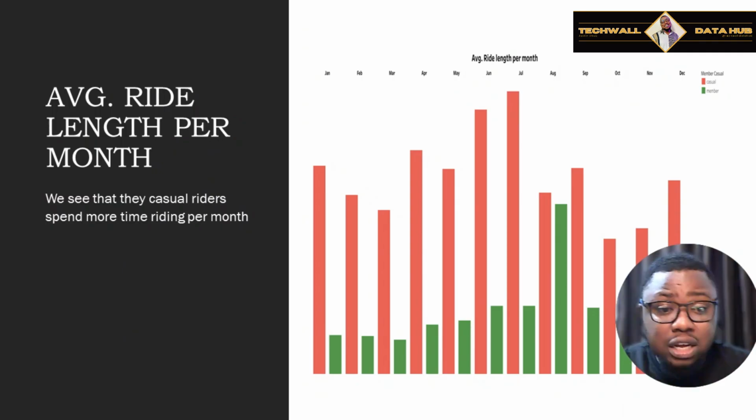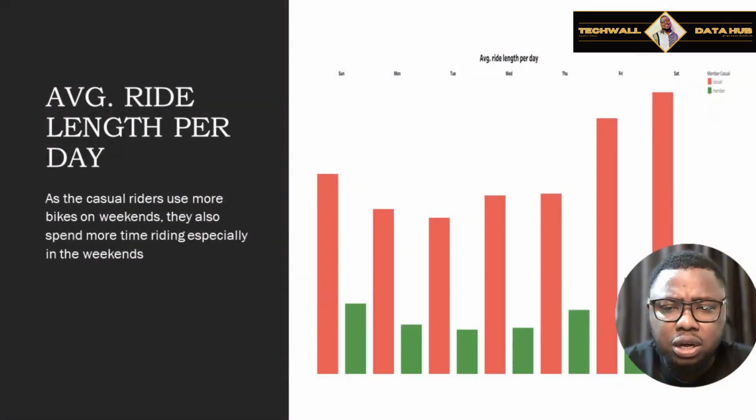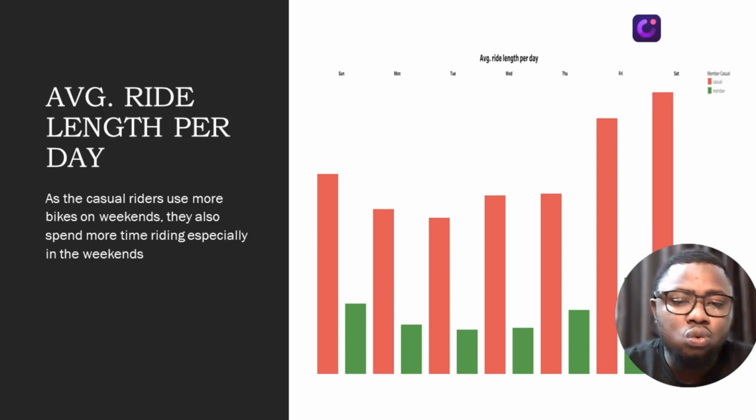You look at it, you find out that the casual riders ride bikes longer per month than even the annual members, because annual members mostly use it for 9 to 5, right? But look at it now, the casual members ride bikes longer than expected, right? Then go to the next chart, the average ride length per day. When you look at it, just like we said when we talked about the number of rides per day, we also realize that the more the